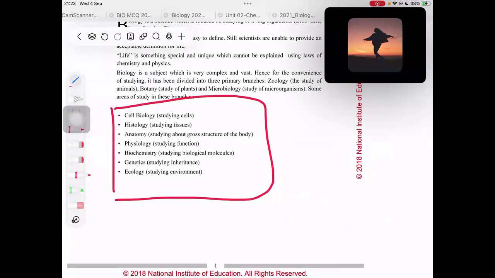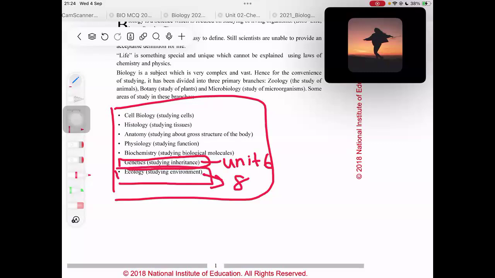So actually, we are studying genetics, inheritance, in Unit 6, and you can easily remember that, right? And we are studying environmental biology in Unit 8, I think, and environmental biology could also be called ecology, right? But biochemistry, physiology, anatomy, histology, you must remember those particular words, right?